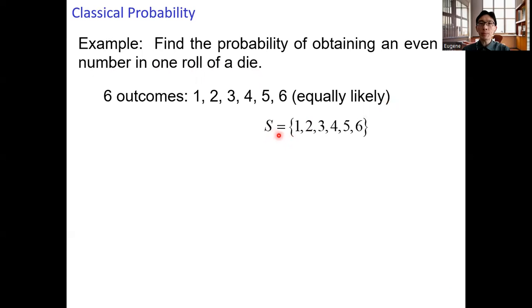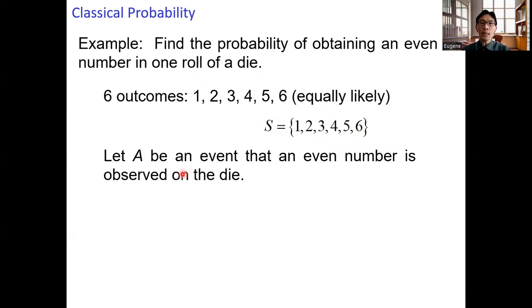So we have the sample space of 6 outcomes. Let A be the event that an even number is observed on the die. So A consists of the outcomes of having the numbers 2, 4, and 6. So what is the probability of obtaining event A?